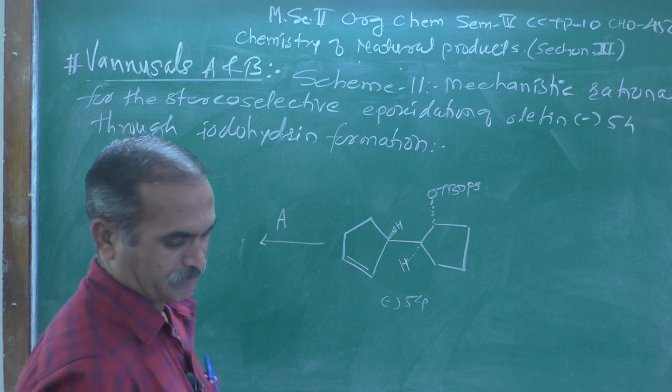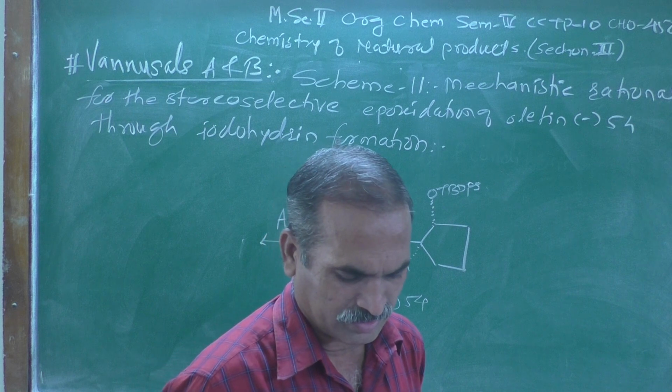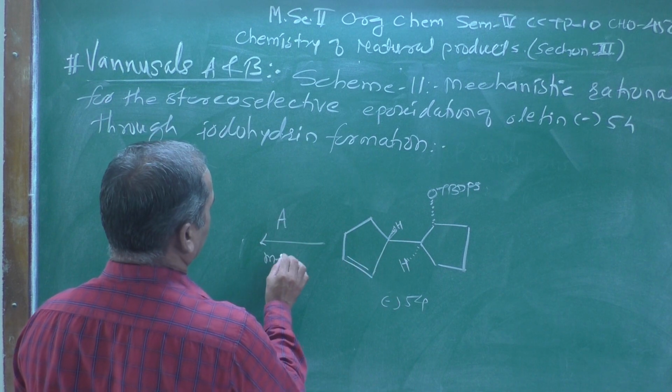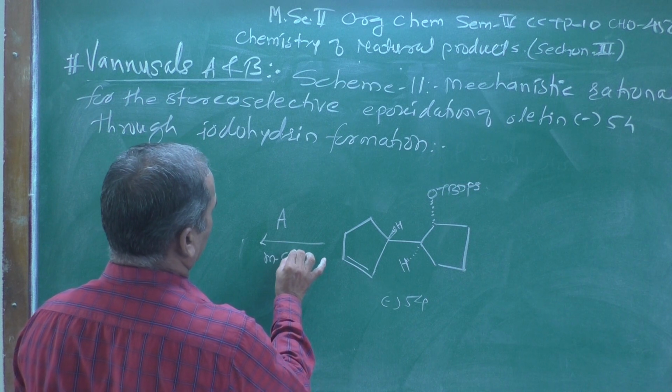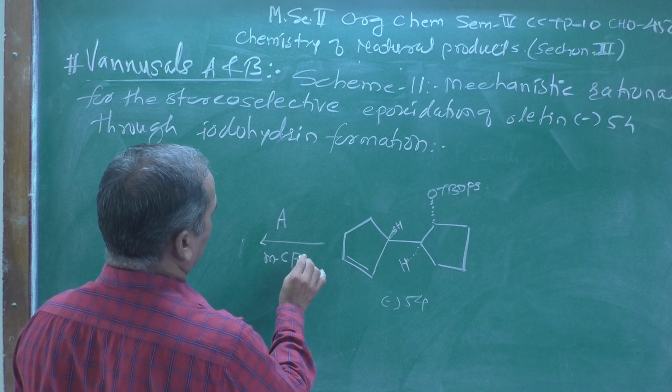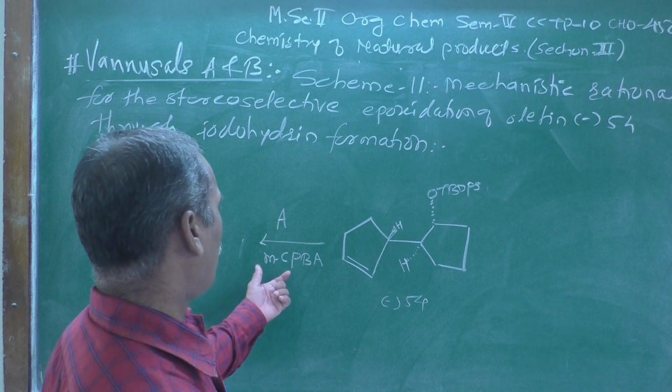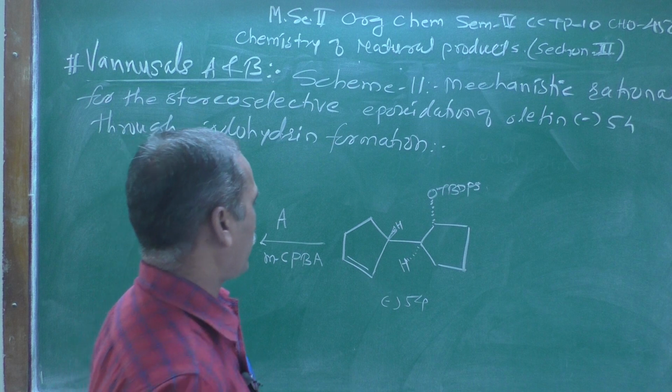Let me call it path A, when it is treated with mCPBA, that is metachloroperbenzoic acid.